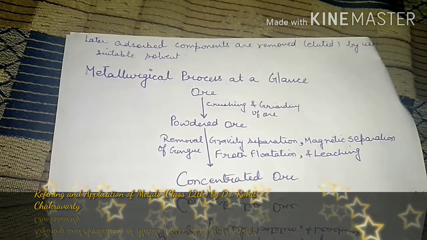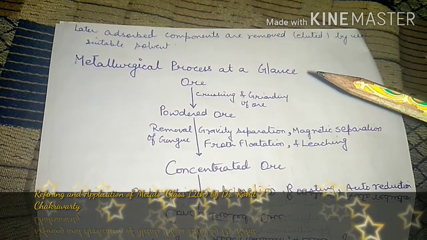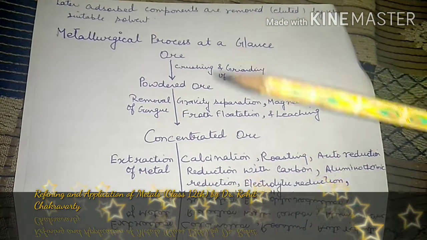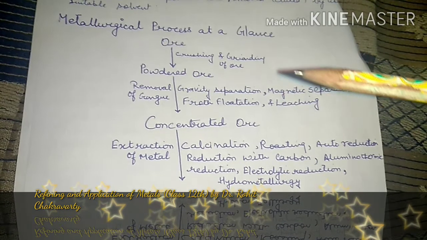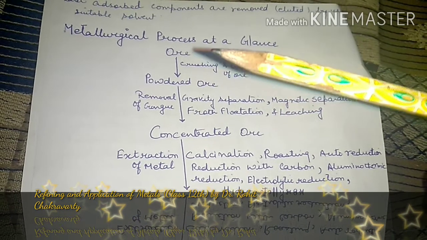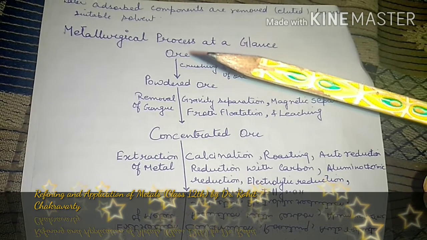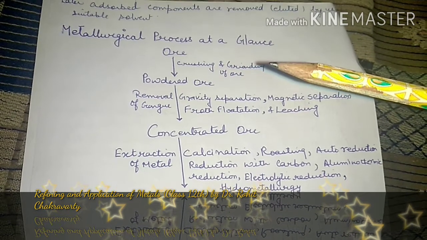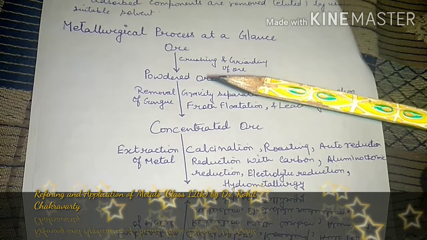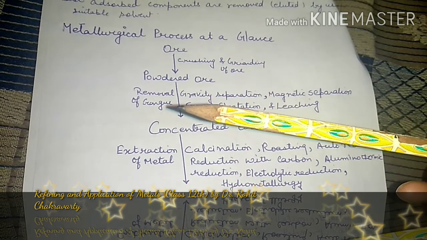Now talking about the metallurgical process at a glance, this is a flow chart I have drawn for you to make it clearer how we do metallurgy. First is your ore, which contains impurity as well as your metal. It gets crushed and ground to form powder. From the powdered form we remove the gangue particles.